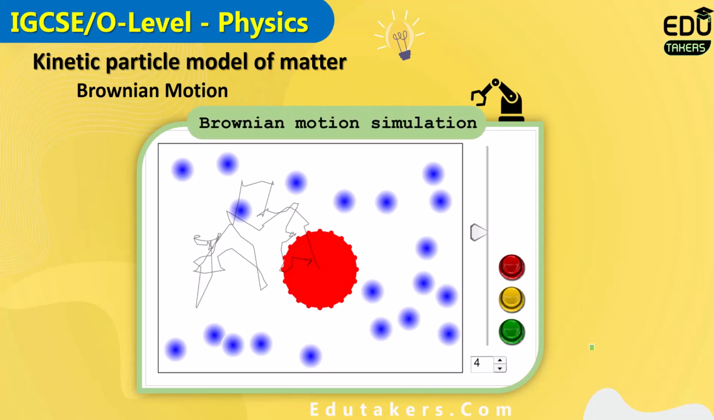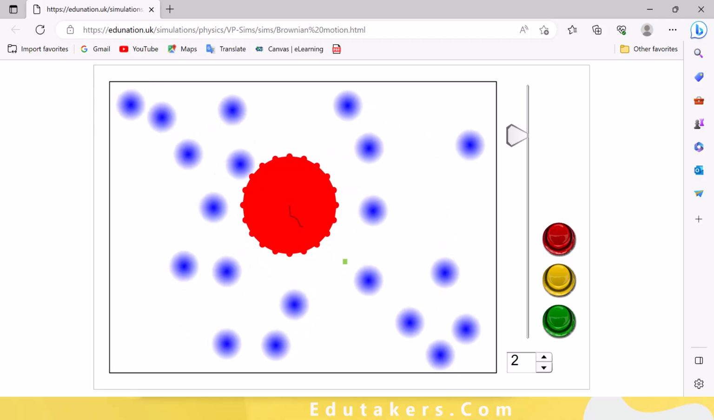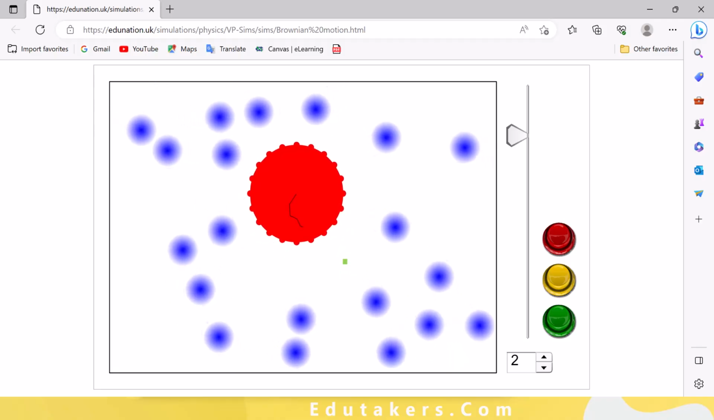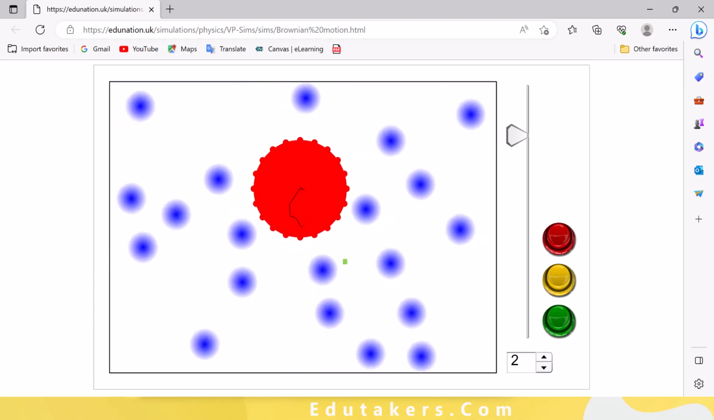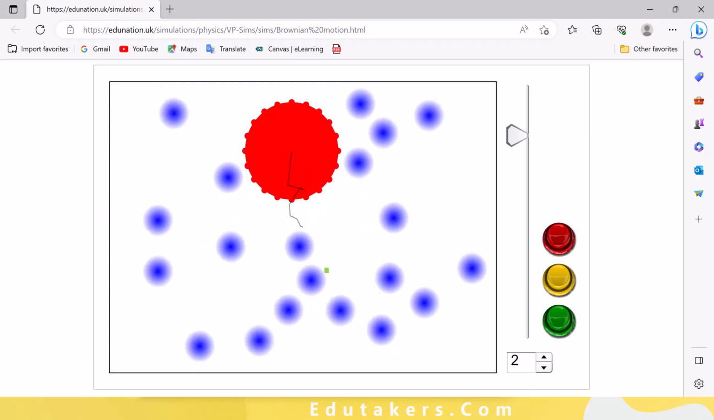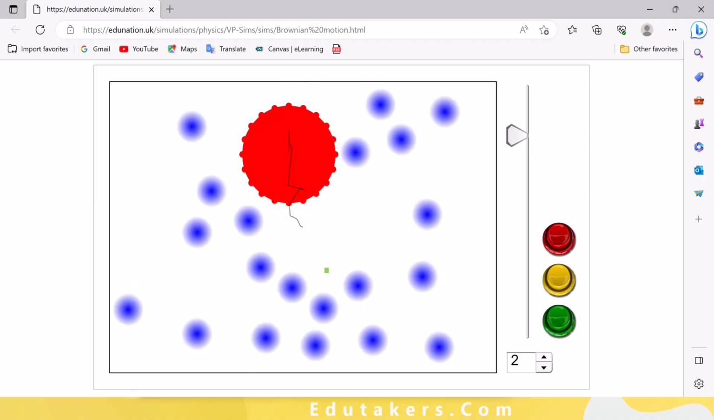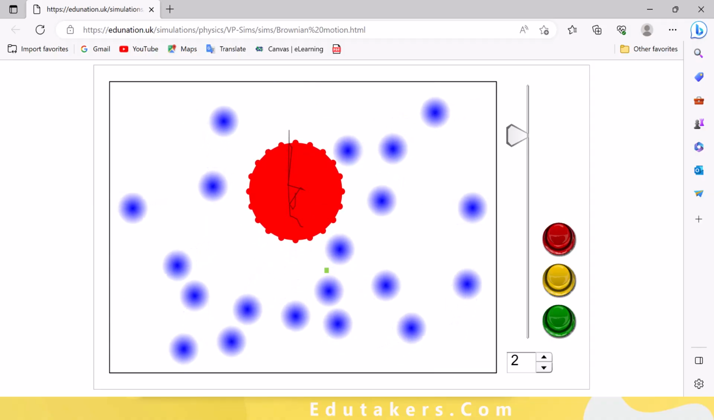Here you can see there is a simulation related to the Brownian motion. Let's open this. Here you can see the red particle is the smoke particle and the blue ones are gas particles. The red one is hit by the blue particles and it moves in any random direction. You can see here in this figure the collision of the smoke particle with the gas particles, due to which the smoke particle moves in any random direction. It is basically the Brownian motion.